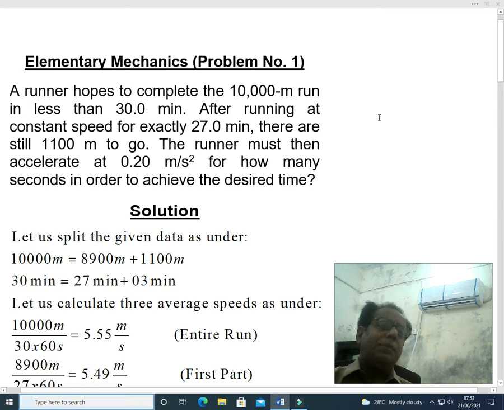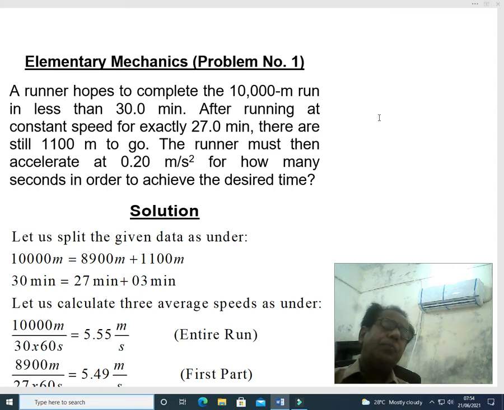Problem number 1, statement. A runner hopes to complete the 10,000 meter run in less than 30 minutes. After running at constant speed for exactly 27 minutes, there are still 1100 meters to go. The runner must then accelerate at 0.20 meter per second square for how many seconds in order to achieve the desired time.